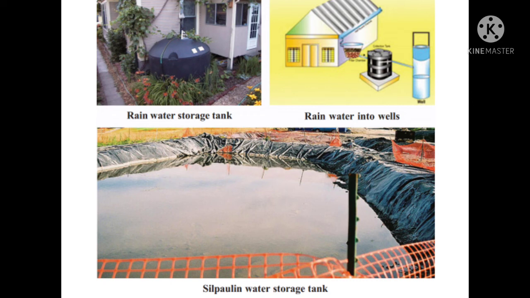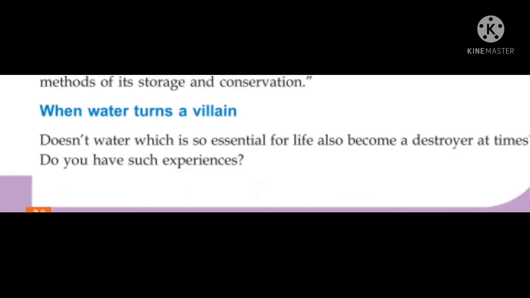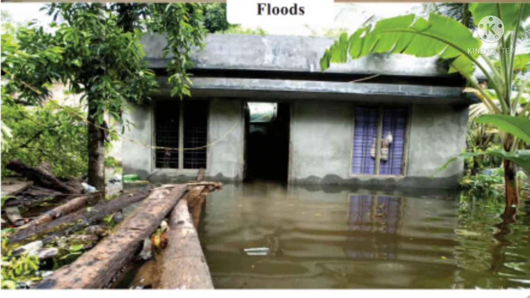So we know the importance of water, and you studied the different methods for water storage and conservation. Sometimes this water may also become a villain, isn't it? So there are many natural calamities that occur due to water.